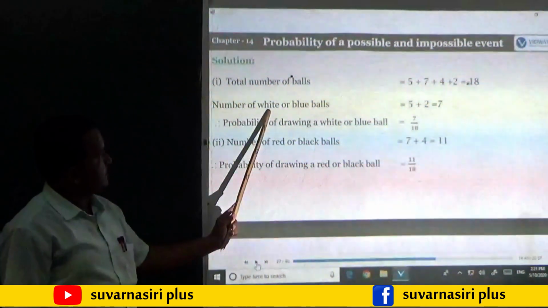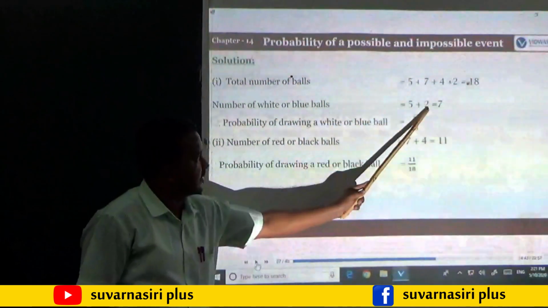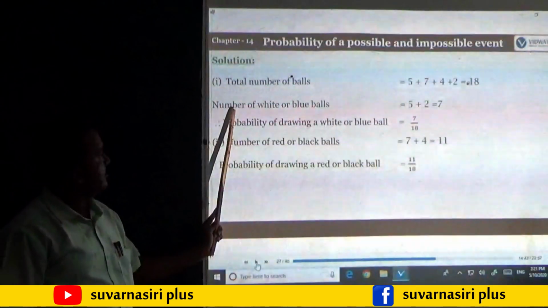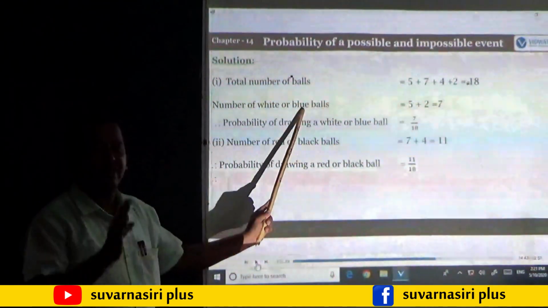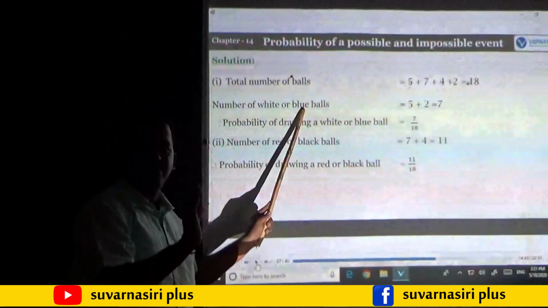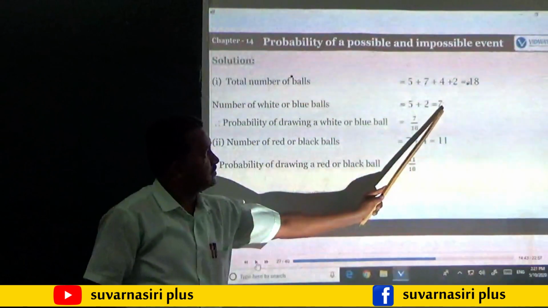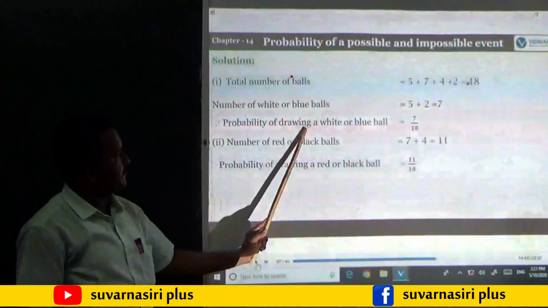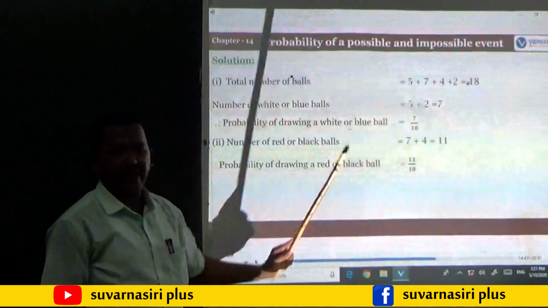So how many white balls are there? That is 5. Then how many blue balls are there? That is 2. So sum of those 2 means, see the question what they have given. Number of white or blue means we have to add the number of white balls and the number of blue balls, that is 5 plus 2, that is 7. Therefore what will be the probability? Probability of drawing a white or a blue ball, that will be 7 by 18.